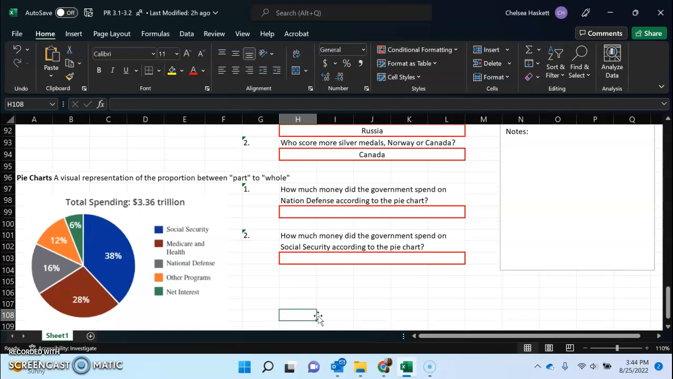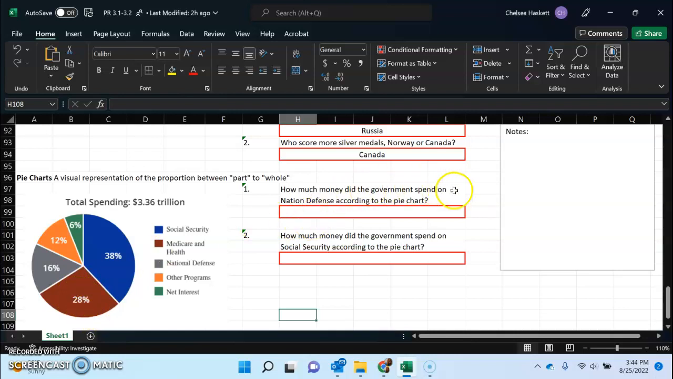Okay, now we're going to talk about pie chart, a visual representation of the proportion between part to whole. So you've seen these, and it is the whole chart, but we're only talking about parts of the chart. So it's 3.36 trillion is all the money that we spent, but this would be the Social Security money that we spent out of that 3.36. This would be the Medicare and health percentage, okay?